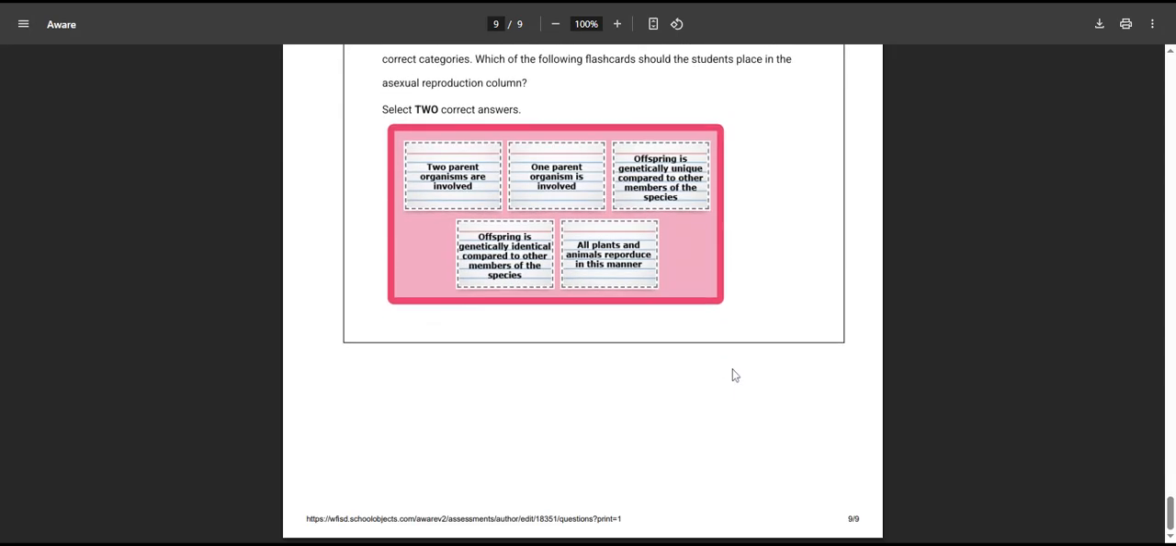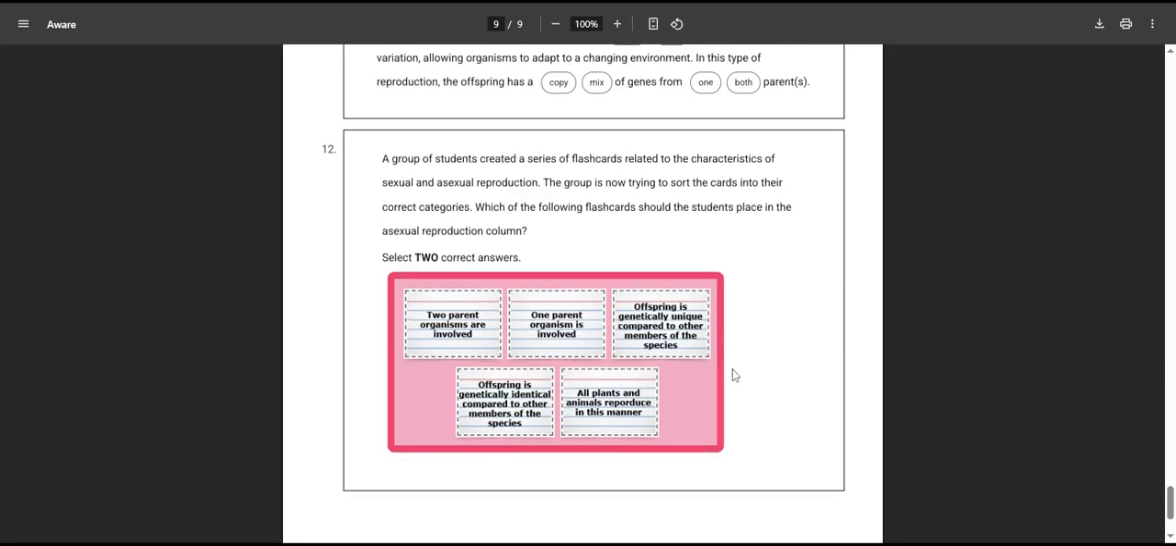Okay, question 12, your final question. A group of students created a series of flashcards related to the characteristics of sexual and asexual reproduction. The group is now trying to sort the cards into their correct categories. Which of the following flashcards would the students place in the asexual reproduction column? Select 2 correct answers. Okay, so we're looking for asexual, so 1 parent and identical. So 1 parent organism is involved, so the middle card.